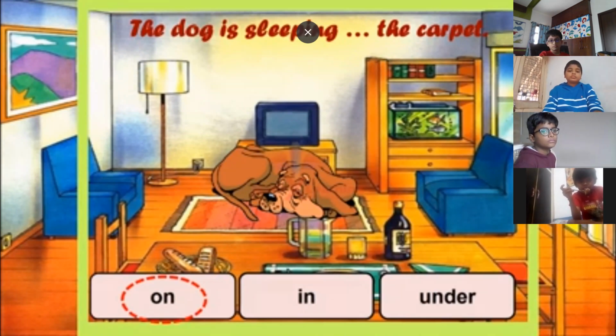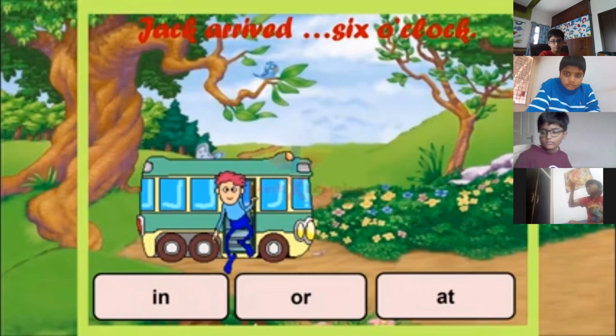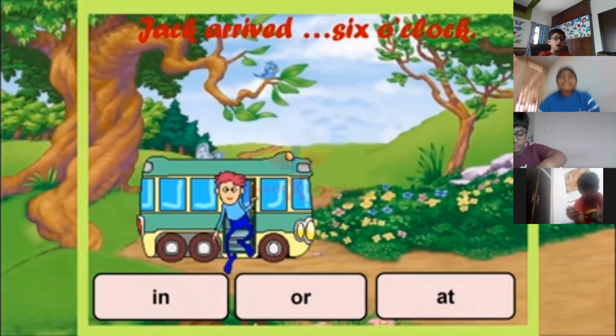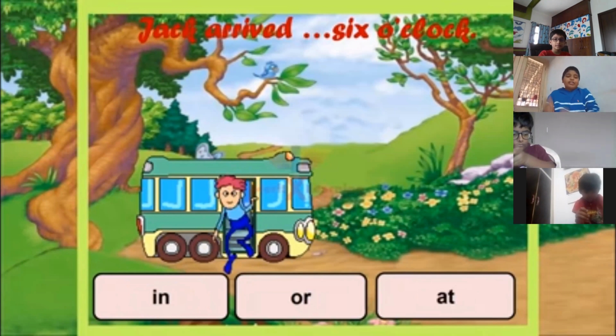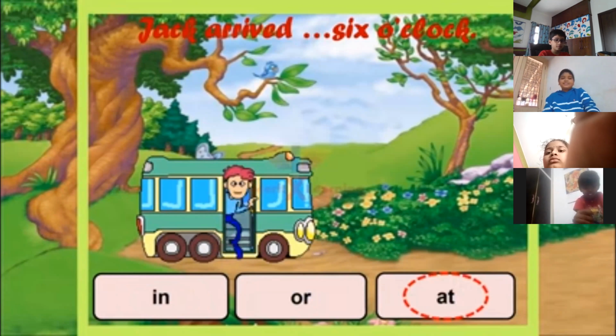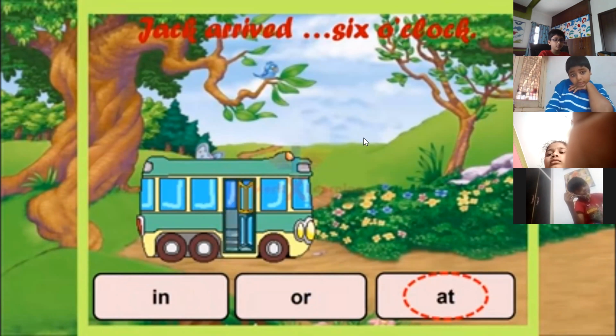Okay, next picture. Jack arrived dash 6 o'clock. When did Jack arrive? At 6 o'clock. Yes, you are correct. Jack arrived at 6 o'clock. Good job.